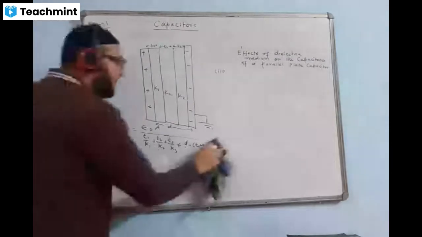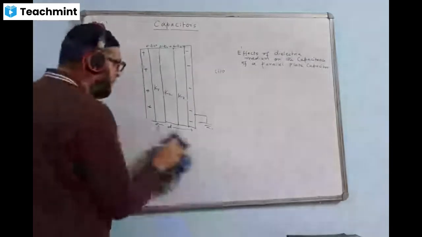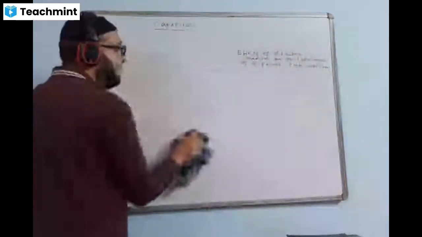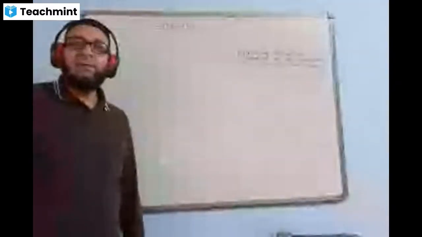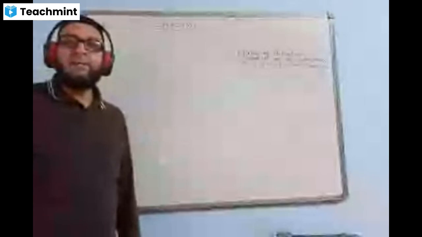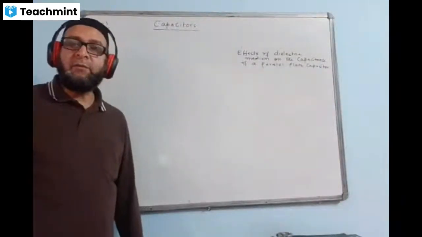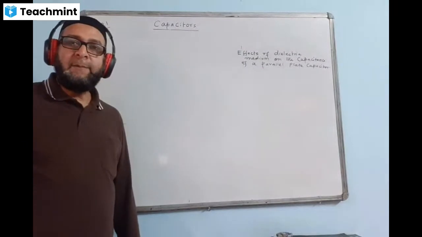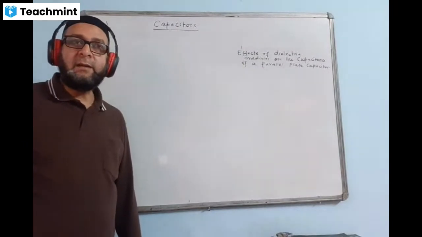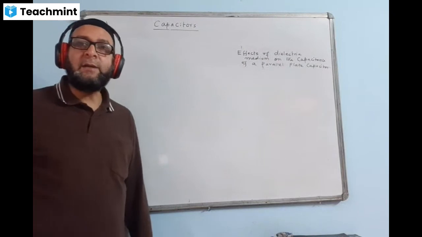All right, but just now we are not going by that, so I'll just show you that. One more case, case number 4: when the space between the plates is filled with a metallic slab.